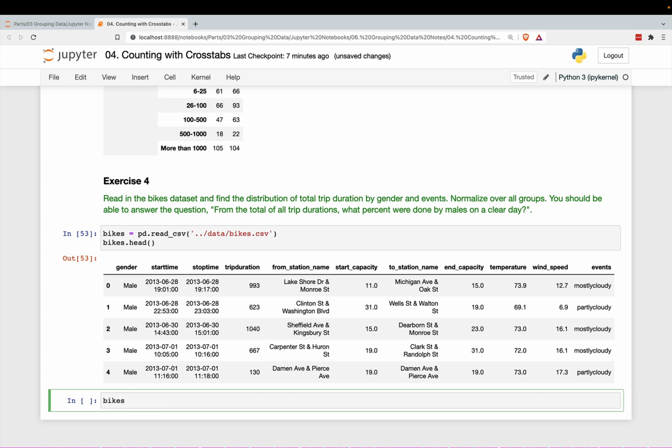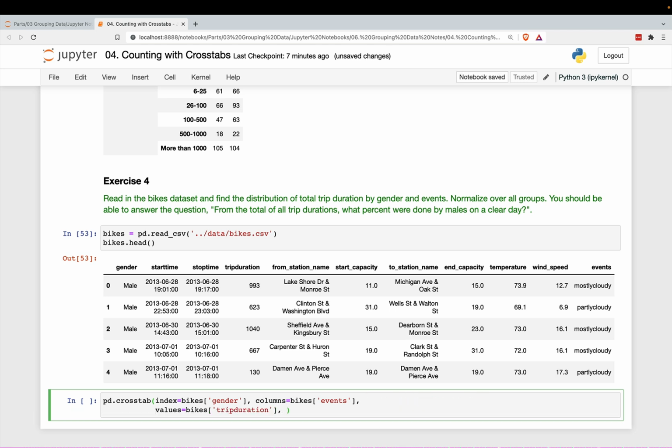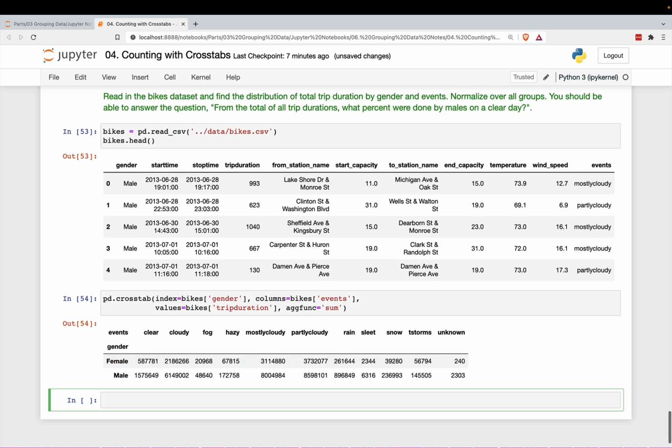So let's do pd.crosstab. Say index is bikes of gender. Columns are bikes of the trip duration. And this time we have to aggregate. No, gender and events. So I did that wrong, events. And then what we're aggregating, so the values here, are that trip duration column. And then the aggfunc is going to be, we're actually going to sum it up. So let's just do this first.